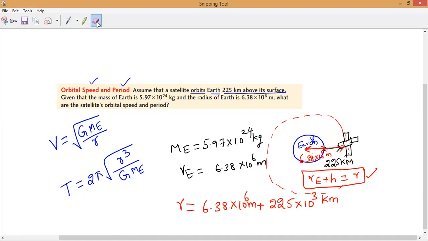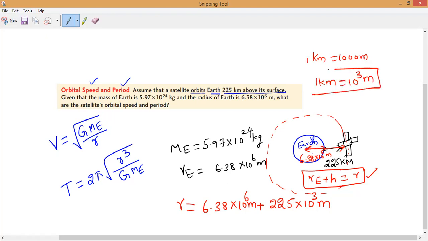So that is what you have to remember. Now, you know that 1 kilometer is equal to how many meters? 1 kilometer is equal to 1000 meters. So that I can write as 1 kilometer is equal to 10 power 3 meters. This is what you have to write.